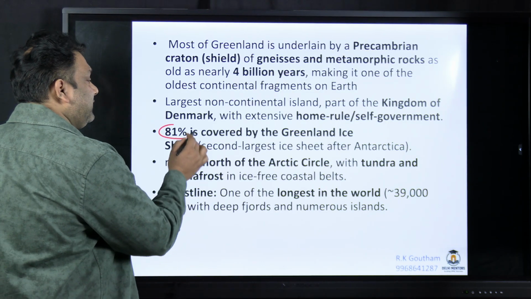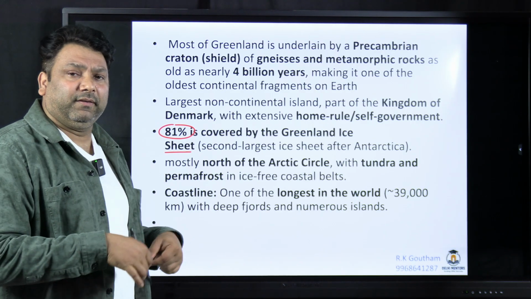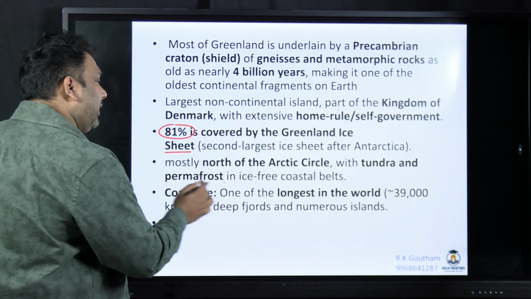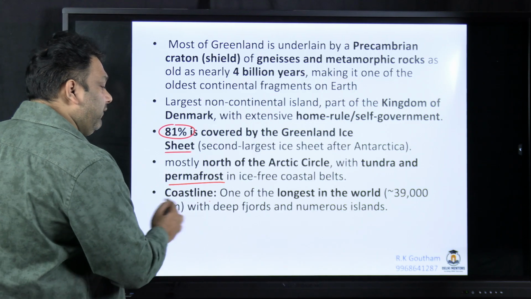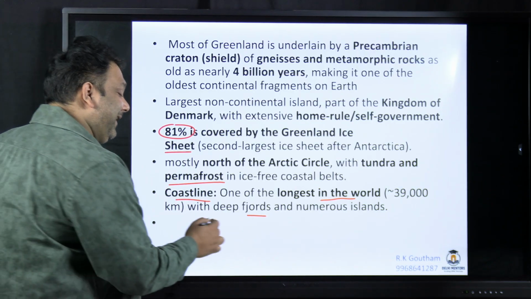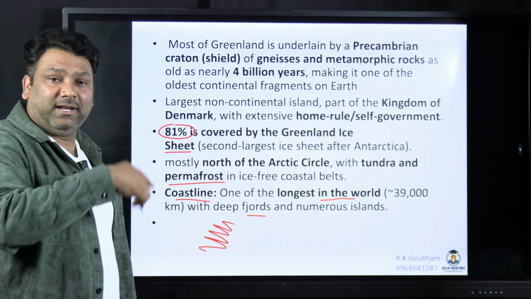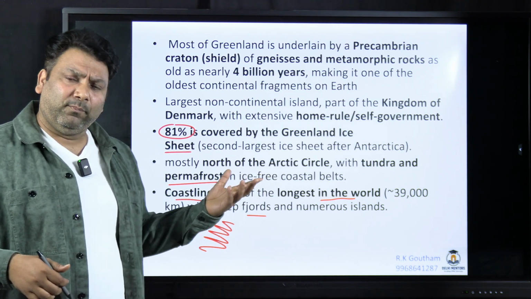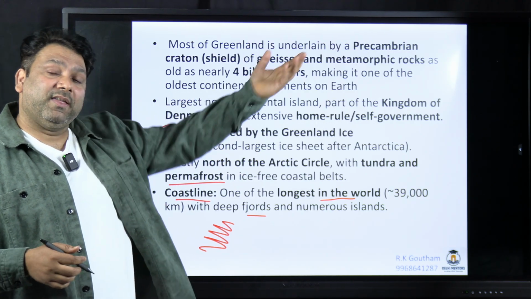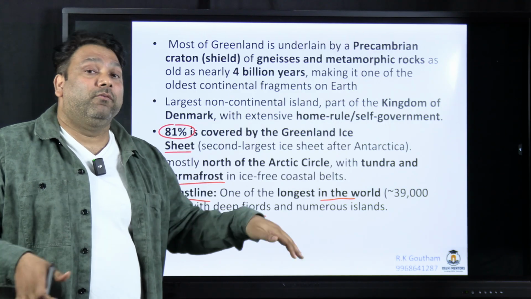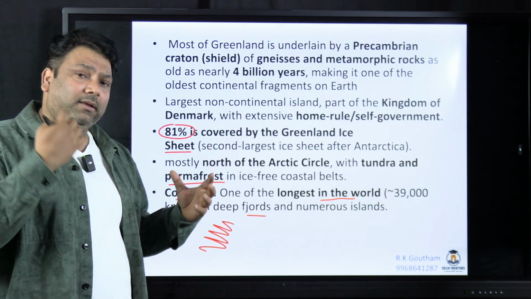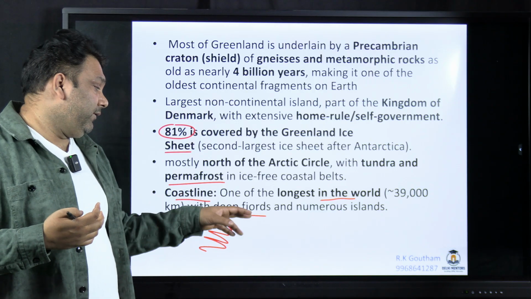Now most of Greenland is covered with ice. So 81% is covered with ice sheets. Only the peripheries, the edges of the island, have the tundra type of climate. And it also has permafrost. The coastline is one of the longest in the world because it has a lot of fjords. Greenland has a lot of indented, irregular coastline. Because during the Pleistocene ice age, it was covered with 3-4 kilometer thick ice. अभी भी 2-3 किलोमीटर है, तब और भी ज़्यादा ice था. So whenever this ice slides down, it cuts down the continental landmass. Because of which, the glacial valleys get submerged today. So these are called fjords.